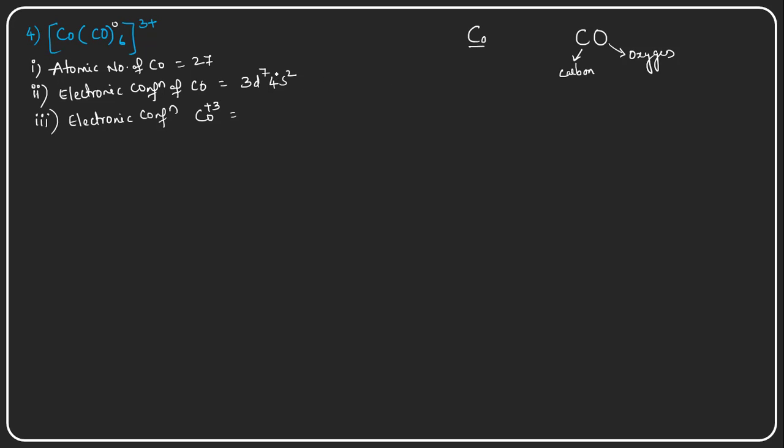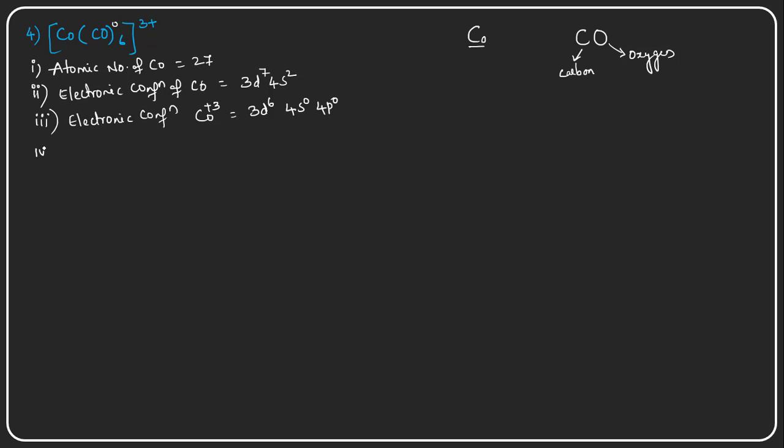So from where is it losing its electrons? From the outermost orbitals, such as the 4s orbital and 3d orbital. From the 4s orbital the 2 electrons it will lose, and from the 3d orbital 1 electron it can lose. So how many electrons are left? 3d6 electrons are left, and 4s will be 0 and 4p will be empty orbitals.